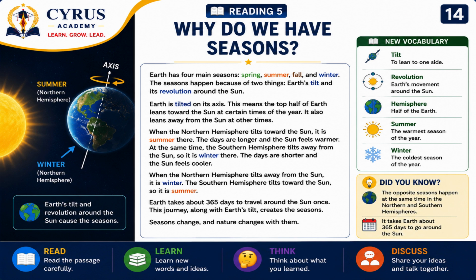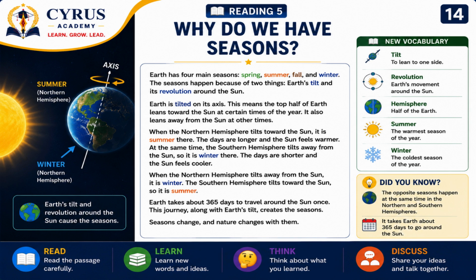When the northern hemisphere tilts toward the sun, it is summer there. The days are longer and the sun feels warmer. At the same time, the southern hemisphere tilts away from the sun, so it is winter there. The days are shorter and the sun feels cooler.